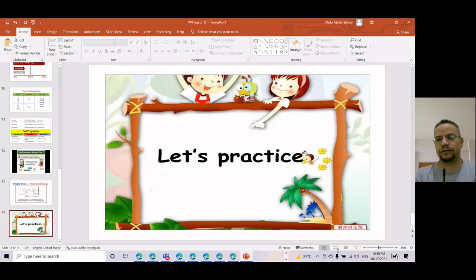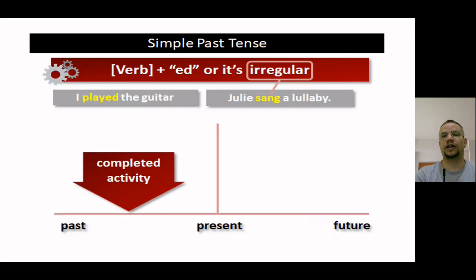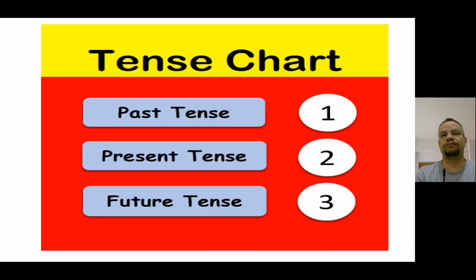Now, which one do you choose? Past simple, past progressive, or what? Let's go. Tenses chart, as you know, in three different ways. Past tenses, present tenses, future tenses.